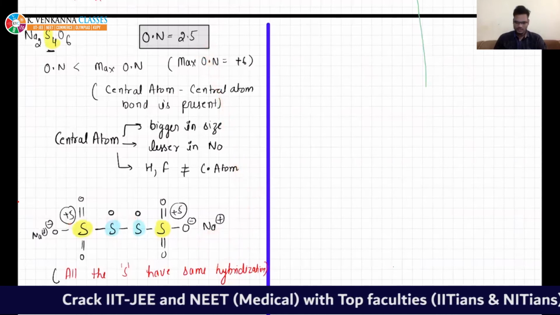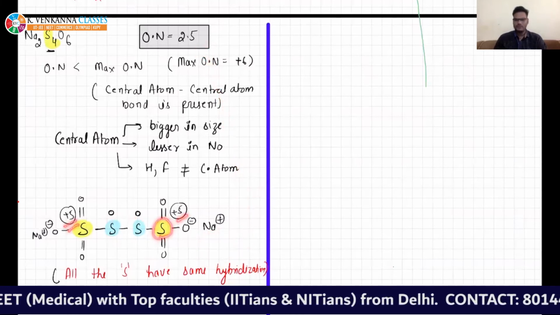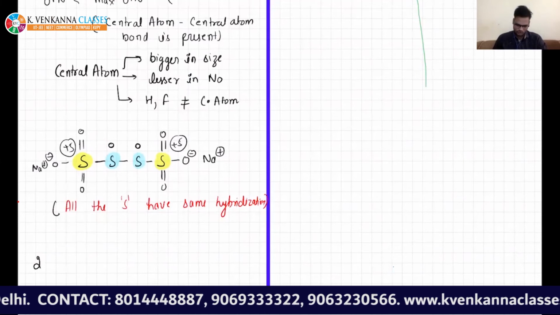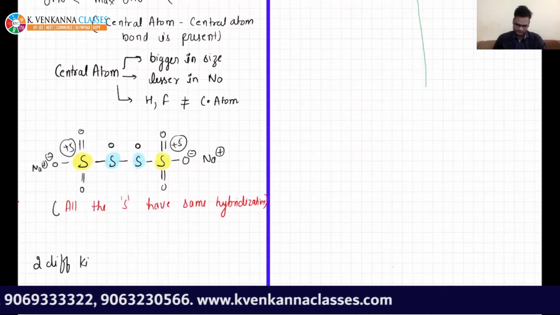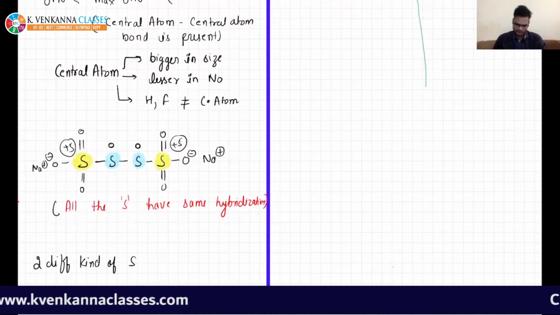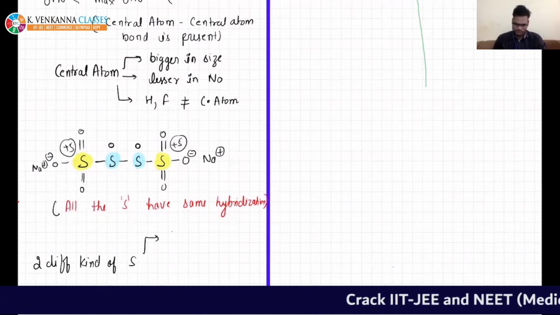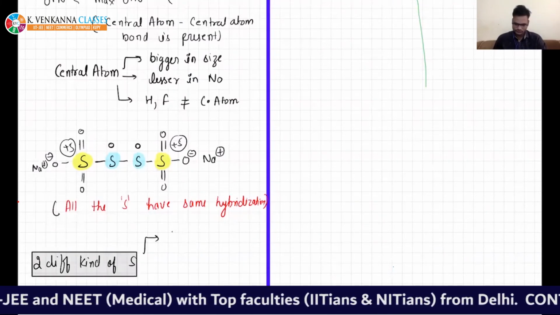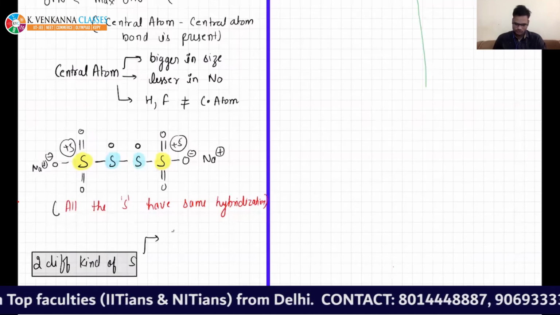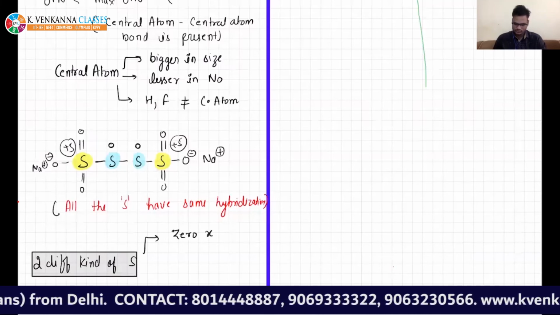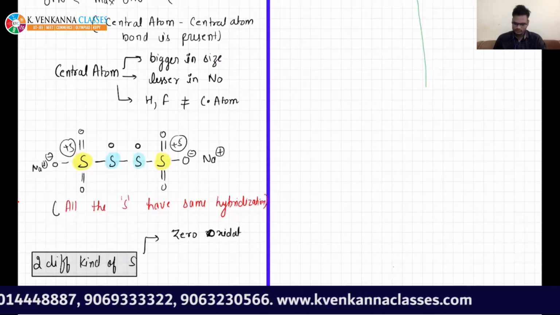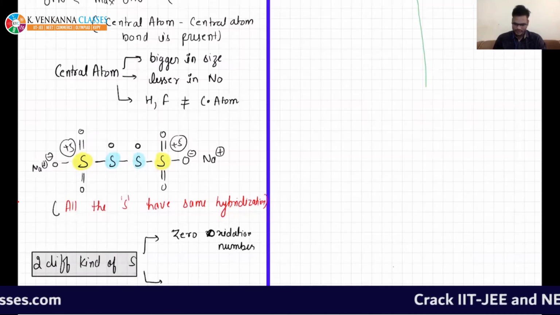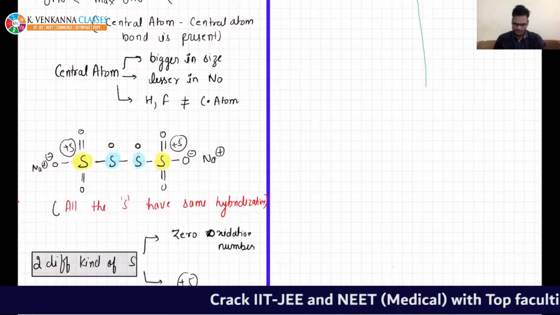If you see it, beta, then this sulfur is having +5. This is also +5. If you take the average, there are two different kinds of sulfurs: zero oxidation number, and +5 oxidation number.